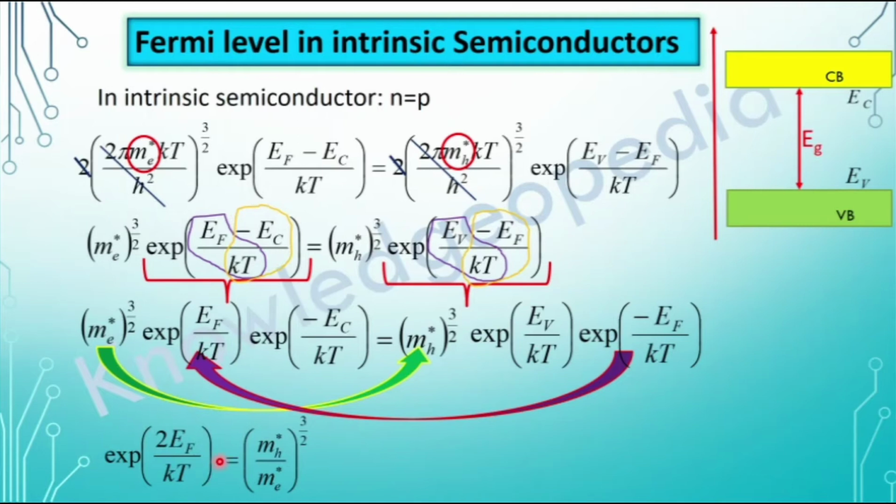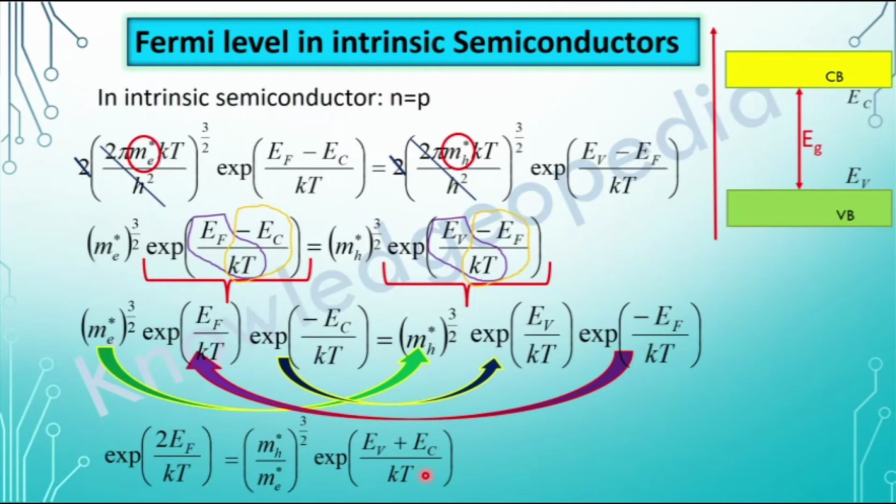Coming to the third shuffling, I am taking this exponential minus EC by KT to the right hand side. Again, if I am taking this to the right hand side, the minus sign goes and this becomes plus, and that will combine with this term. So combining these two, I will get exponential (EV plus EC) by KT. These are the three shufflings I have done.